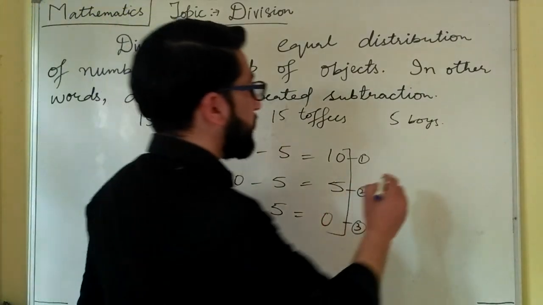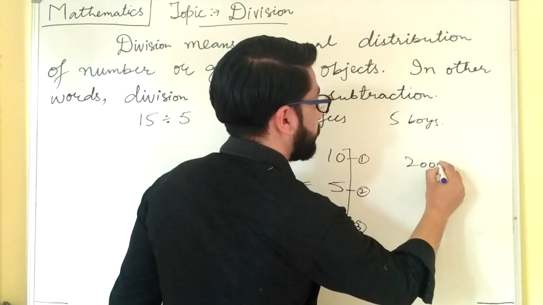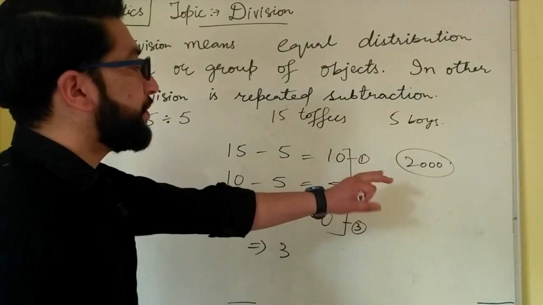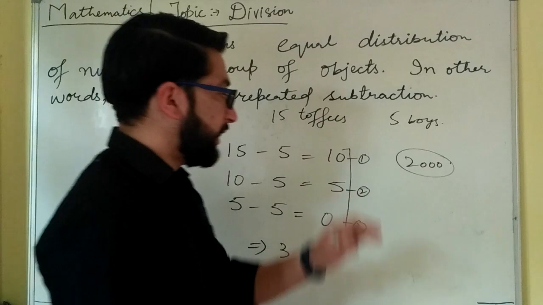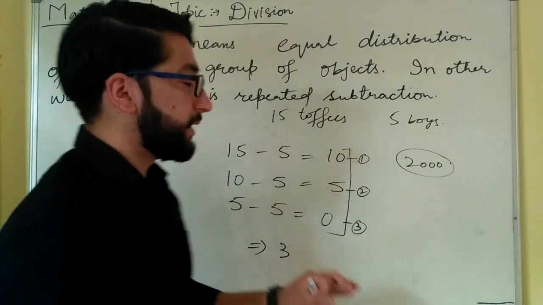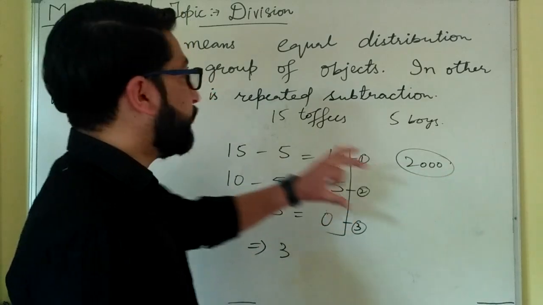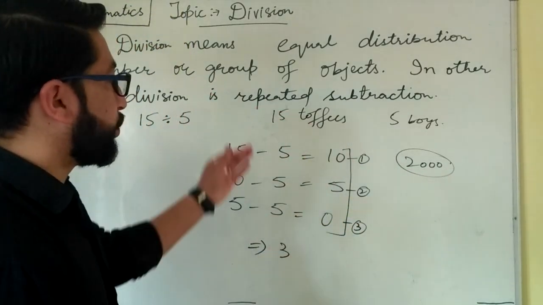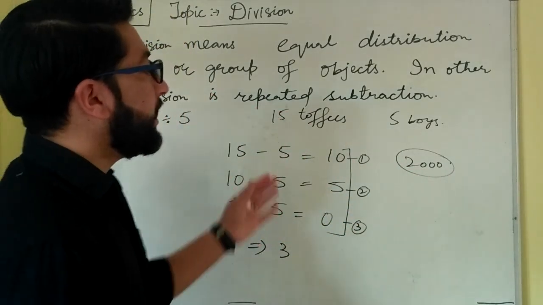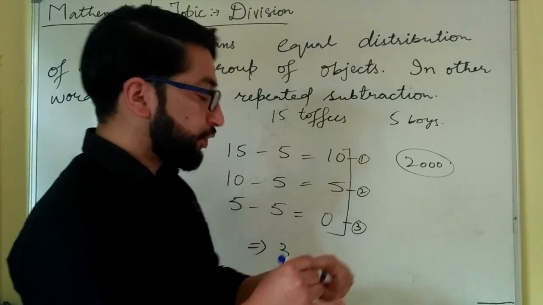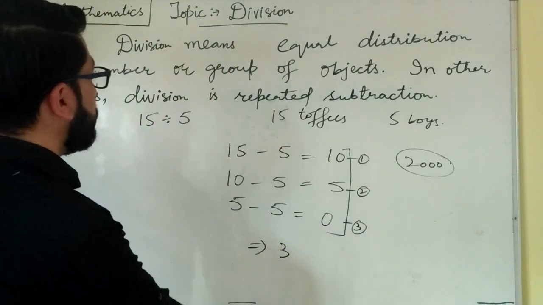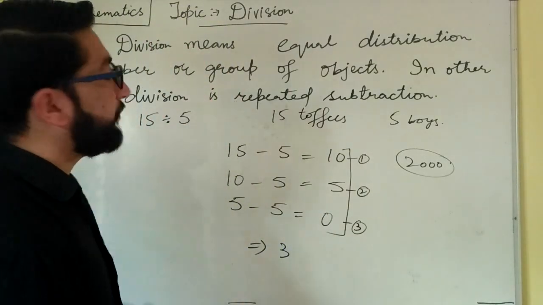Suppose we have got 2,000 and we have to distribute this 2,000 among, say, 30 or 40 boys. Whenever we divide 2,000 by 40, we have to do repeated subtraction, and whenever we do repeated subtraction, it is much time consuming. So for that, we are going to use a shorter method to divide 15 by 5.